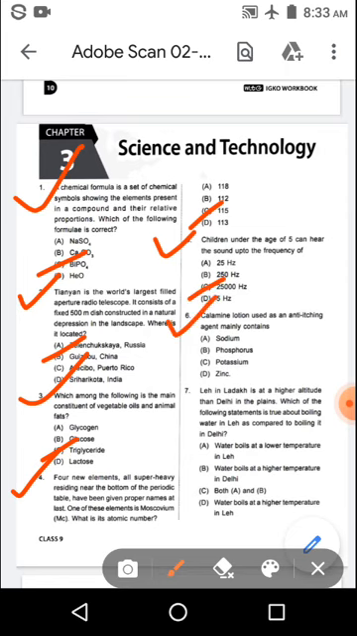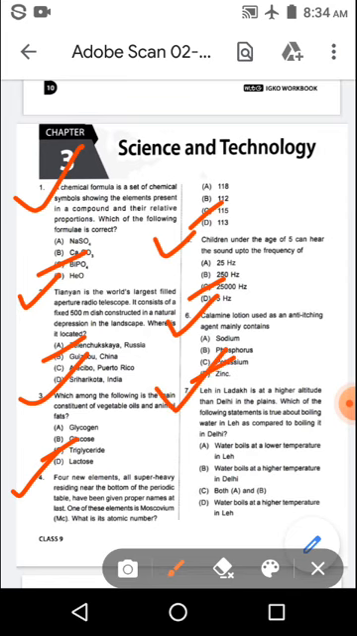Next question. Calamine lotion used as an anti-itching agent mainly contains, and the options are option A sodium, option B phosphorus, option C potassium, option D zinc. And the right answer is option D zinc.